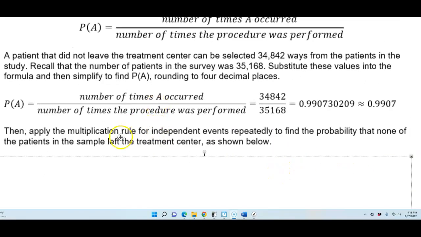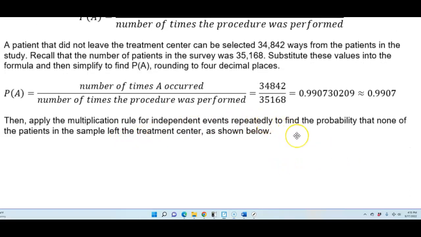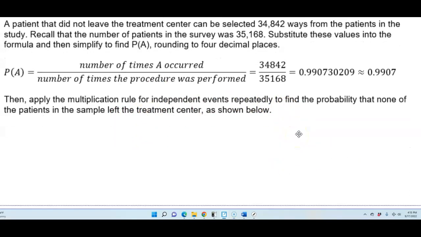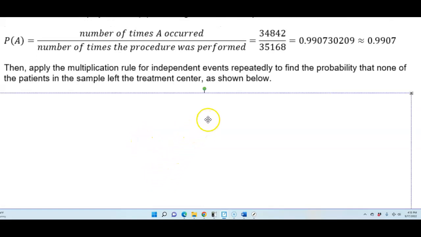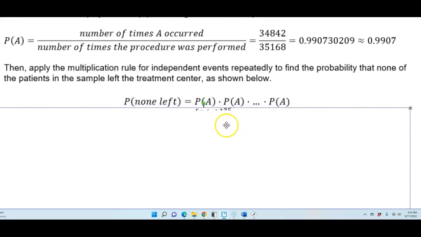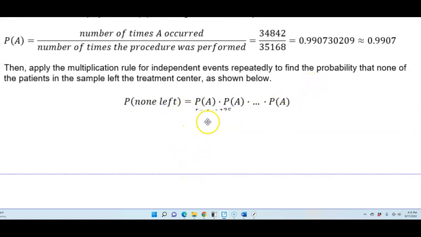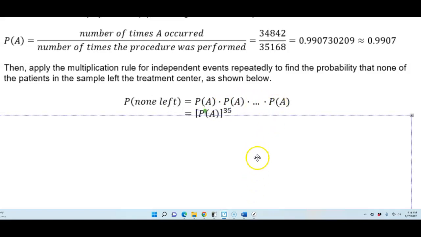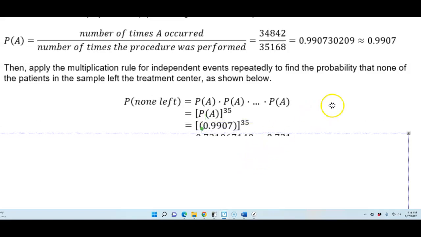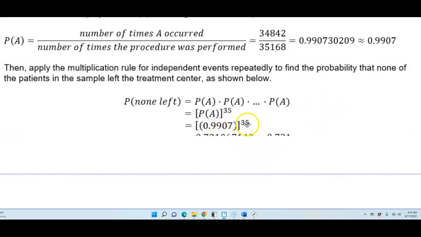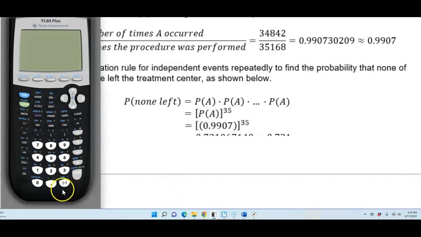Now then, we're going to apply the multiplication rule for independent events repeatedly to find the probability that none of the patients in the sample left the treatment center as shown below. So for the probability of none left, you're going to be multiplying the probability of A 35 times. Another way of saying that is we're taking the probability of event A, which is 0.9907, and raising it to the 35th power.